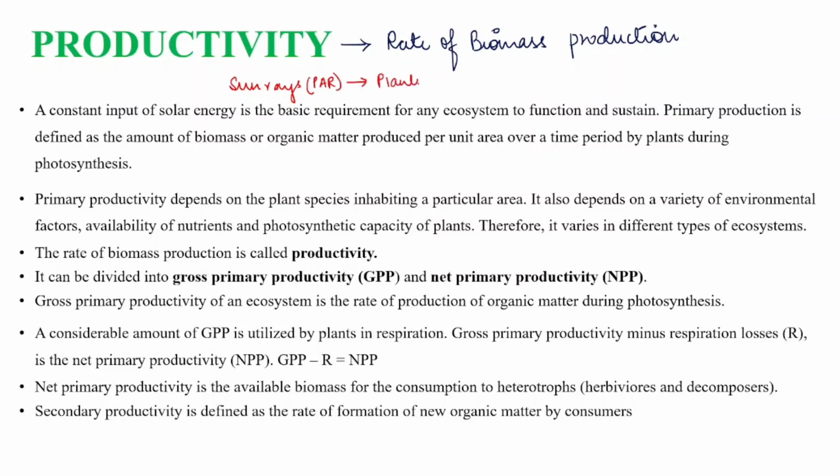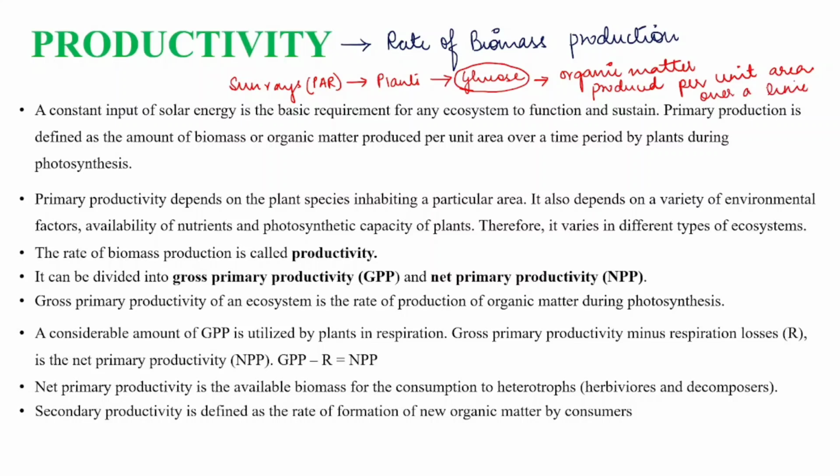Plants will synthesize food using sunlight, carbon dioxide, and water. And this synthesis of glucose, this organic matter or biomass produced per unit area over a time period, is what we call productivity.